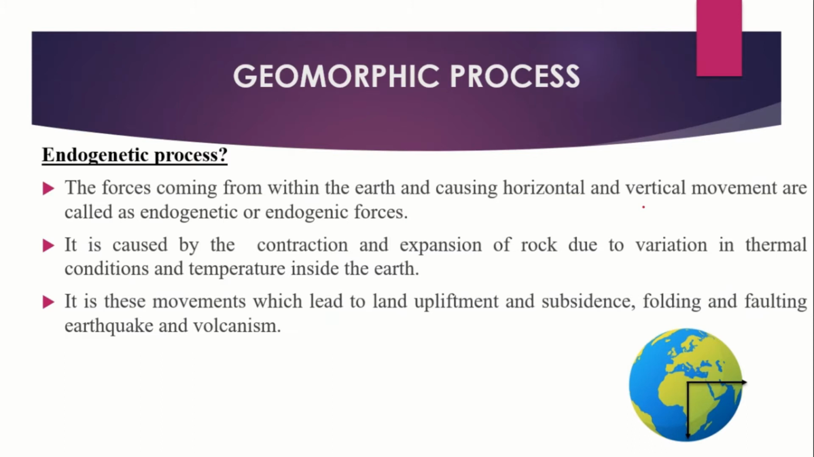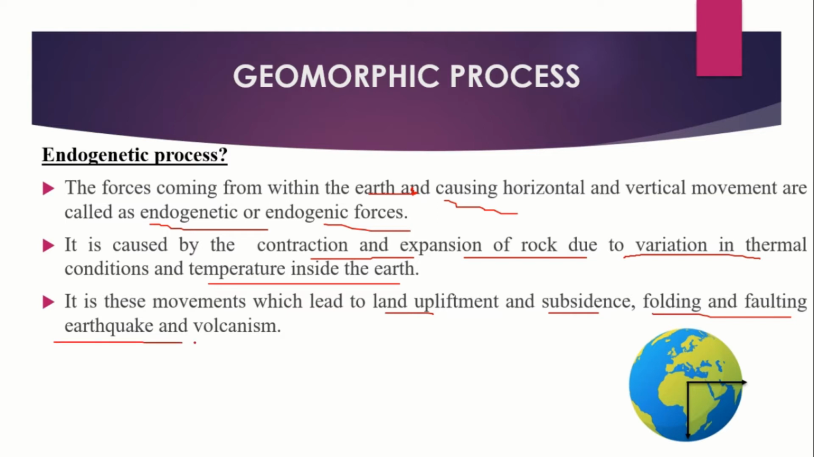Now let's see endogenetic process. What is endogenetic process? The forces or processes coming from within the earth and causing horizontal and vertical movement are called endogenetic or endogenic forces or processes. It is caused by the contraction and expansion of rocks due to variation in thermal conditions and temperature inside the earth. It is this movement which leads to land upliftment and subsidence, folding and faulting, earthquake and volcanism.